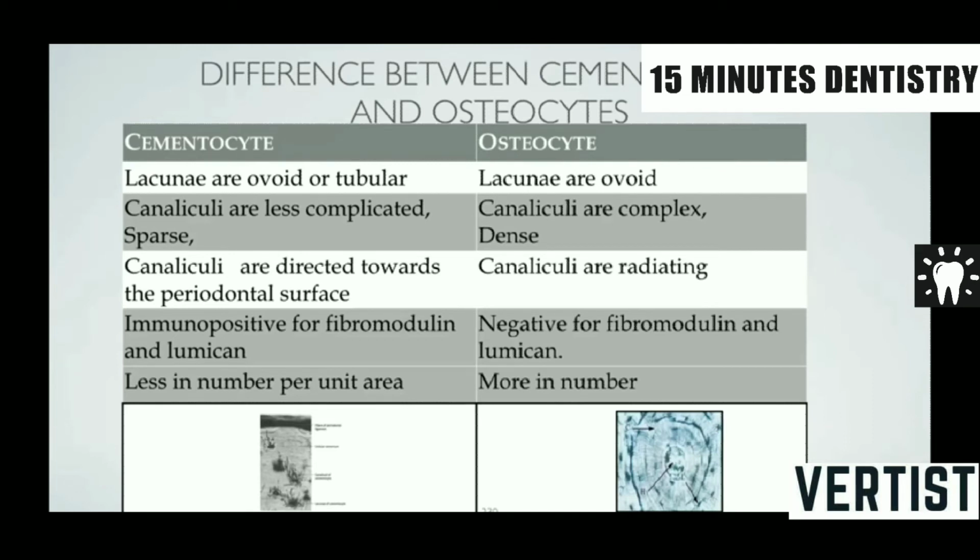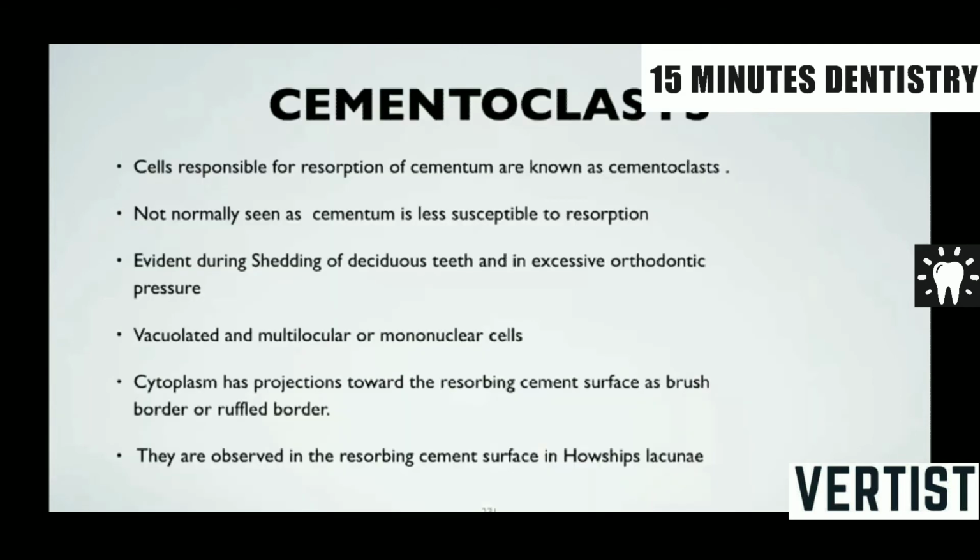There are osteocytes; their lacunae are ovoid, and the canalicular complex cells are radiating. They are negative for fibromodulin and lubricin, and they are more in number. The next cells are the cementoclasts. Now, cementoclasts are cells responsible for resorption of cementum. But these cells are normally not seen. Why? Because cementum is less susceptible to resorption.